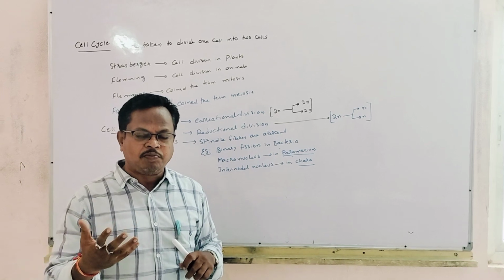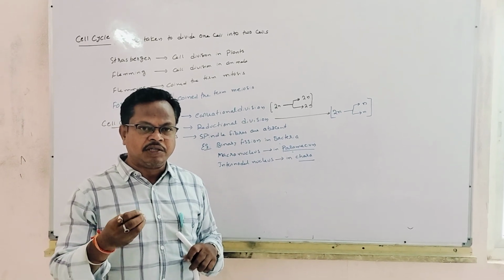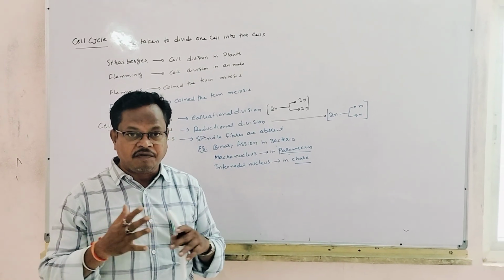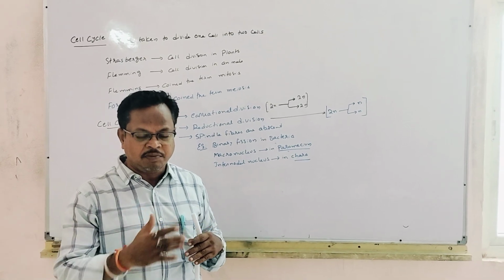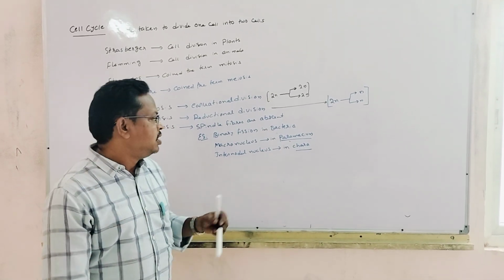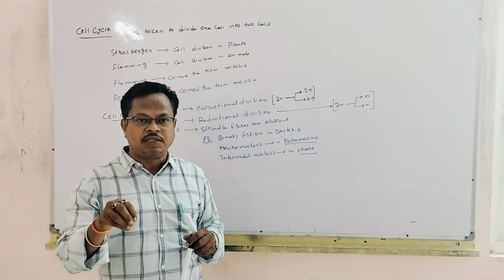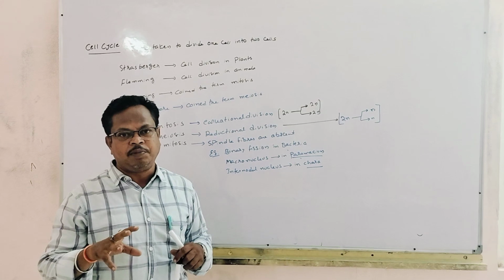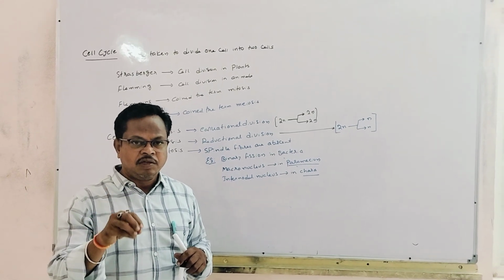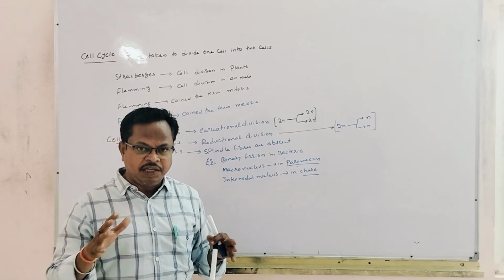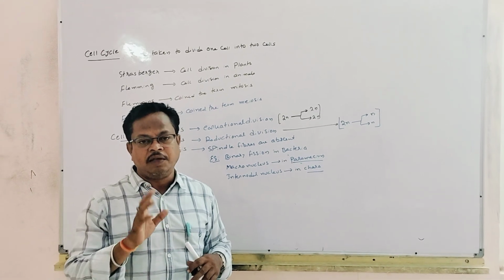How does meiosis play a key role? By the formation of variations. There is a lot of variation from one sibling to another sibling. This is by means of meiosis. Especially in the prophase of meiosis, crossing over of genes takes place. This crossing over of genes may lead to a lot of variations in the siblings of the same family.